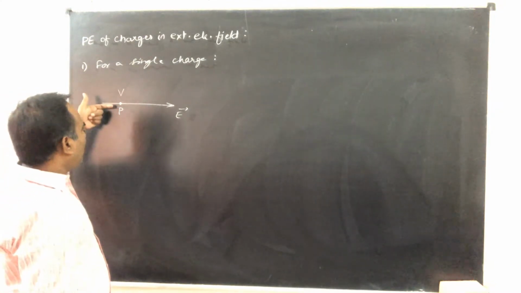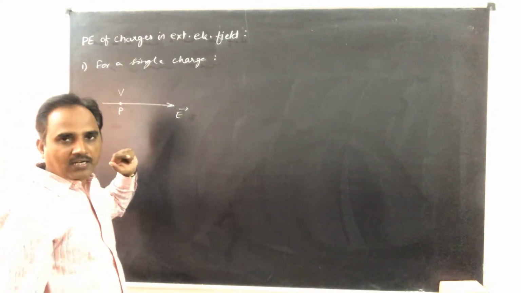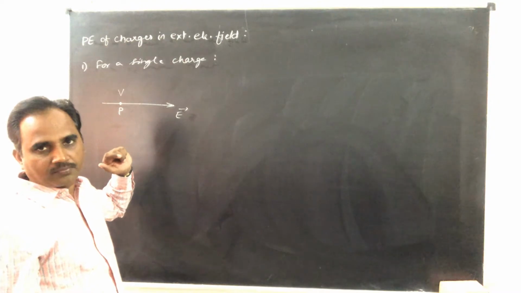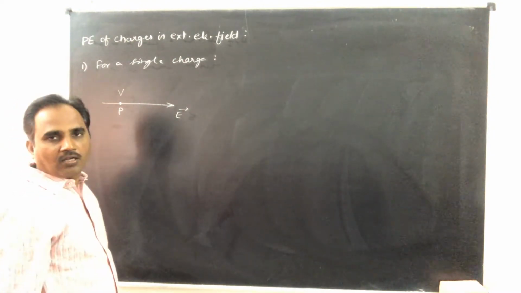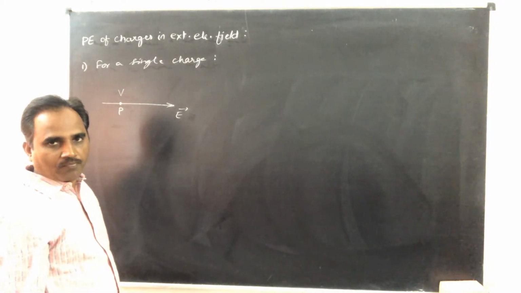So, along the direction of electric field, electric potential decreases. At this particular point P, let V be the electric potential.